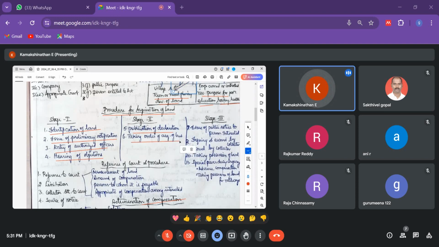So taking orders of acquisition of land, so now they are taking the order. So executive district officer will come, revenue officer, okay, and then they will measure, they will mark, and they will make a plan. Okay, how much we are really going to take, what buildings are coming, or how it is going to be designed, everything will be decided there. And in stage 3, what happens is issue of public notice to the person interested.